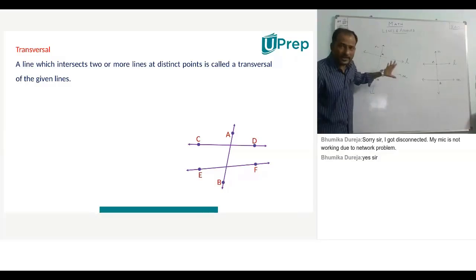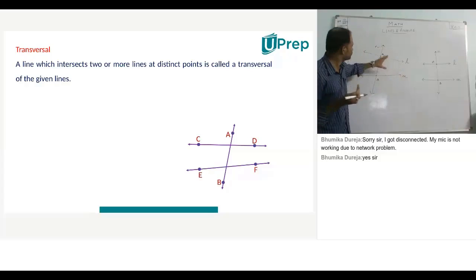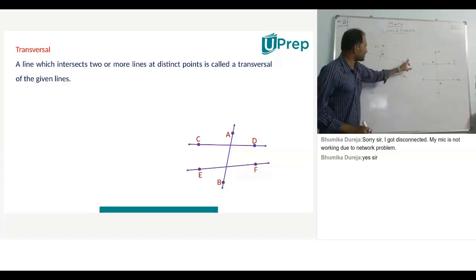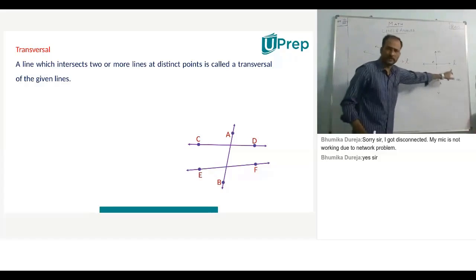Now, here, line N is intersecting L and M at two different points. Point A is on the line L. Point B is a point on the line M. So different points. So N will be called the transversal for the lines L and M. The same goes for this.